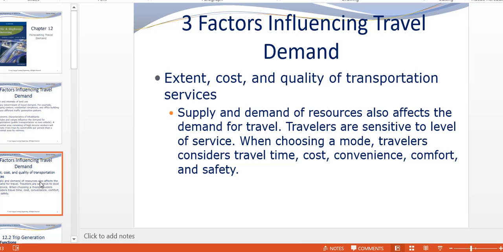So sometimes people think about cost. Sometimes people think about quality. What is quality? Say the bus may not arrive on time, it may be half an hour late, so in that case people may not like the bus. Also, extent means frequency. If the bus comes every 1 hour, and you go to the bus station and miss the bus, you will have to wait 1 hour. So in that case people may not like to use the bus. So there are different factors influencing travel demand, and it depends on the area also. Hopefully you have the common sense to know what the different factors are.